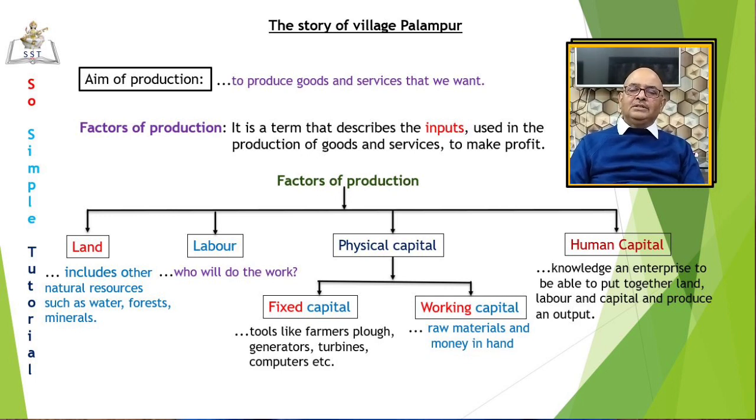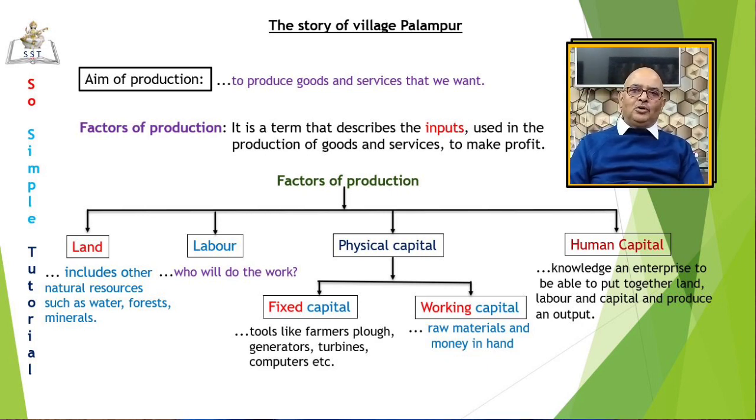The fourth requirement is human capital. Human capital is the knowledge and enterprise required to put together land, labor, and physical capital and produce an output, either for self use or to sell in the market. See, everything cannot happen by itself. There should be someone to initiate the production process. There must be someone who will hire workers, who will rent the land, who will arrange the capital, and thus organize the whole production process.